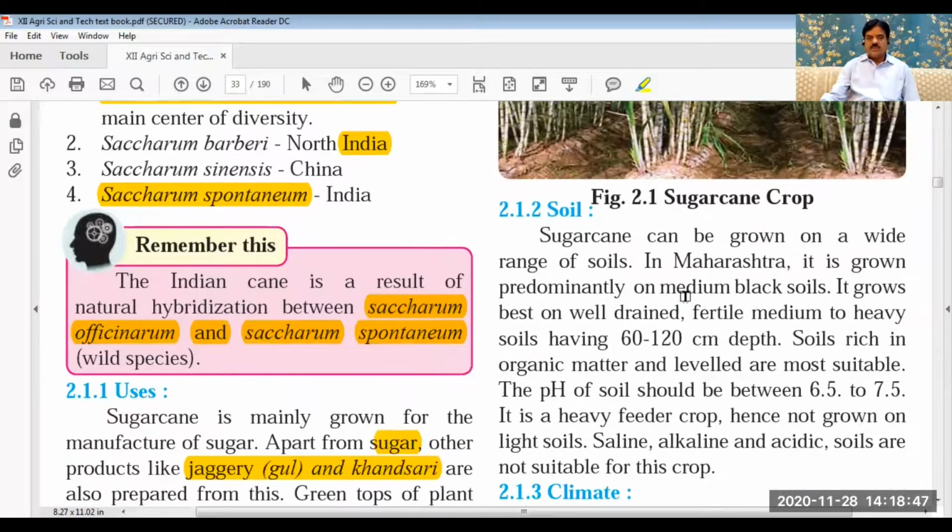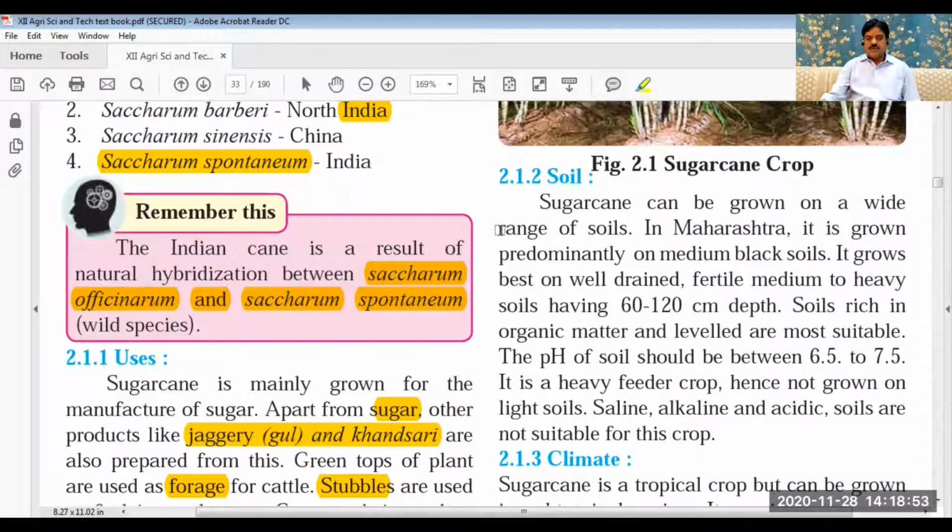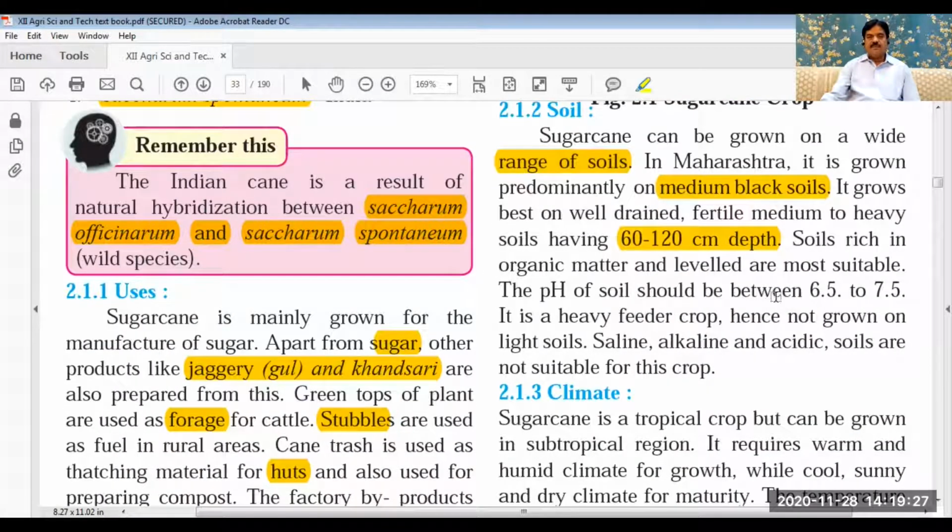Now let us go to requirement of soil. Now this sugarcane is grown in a wide range of soils. Means mostly all kinds of soils sugarcane can be grown. It may be medium soil, heavy soil, but medium black soil is good for cultivation of sugarcane. Then what should be the depth of soil? The depth of the soil for sugarcane should be 60 to 120 centimeter, because lifespan of sugarcane is from 12 to 18 months, means almost 1 to 1.5 year. This sugarcane plant remains in the soil.